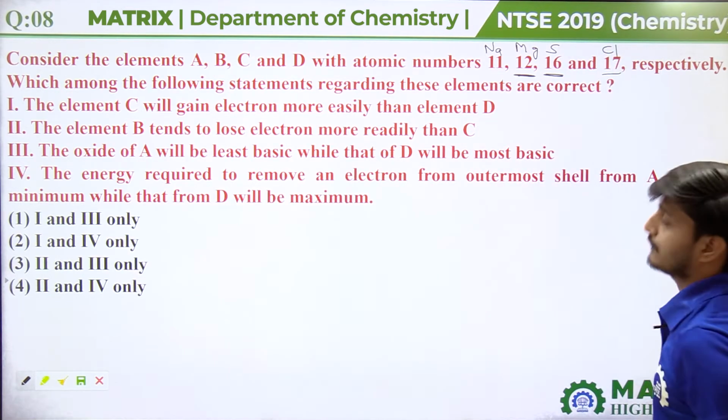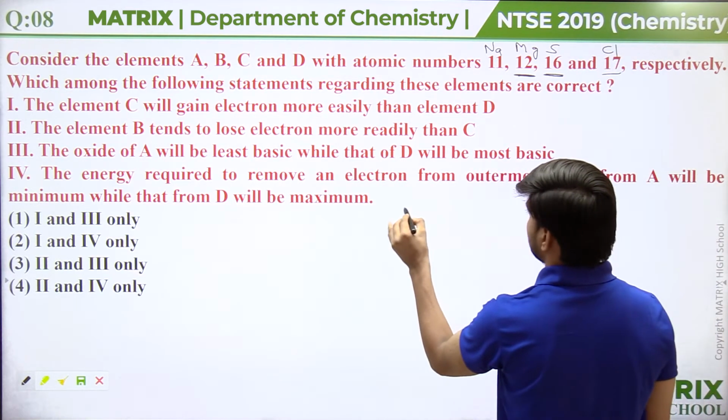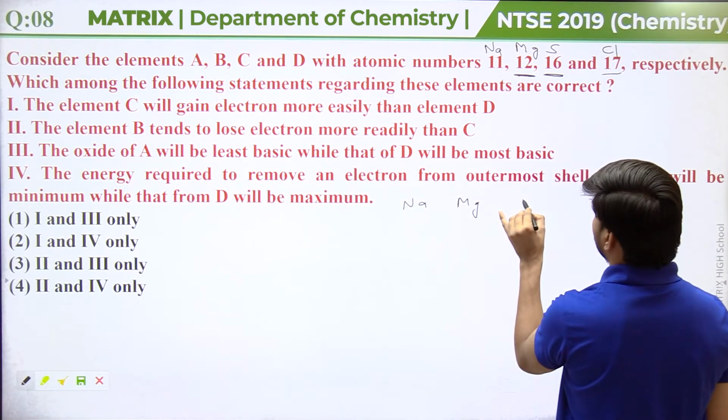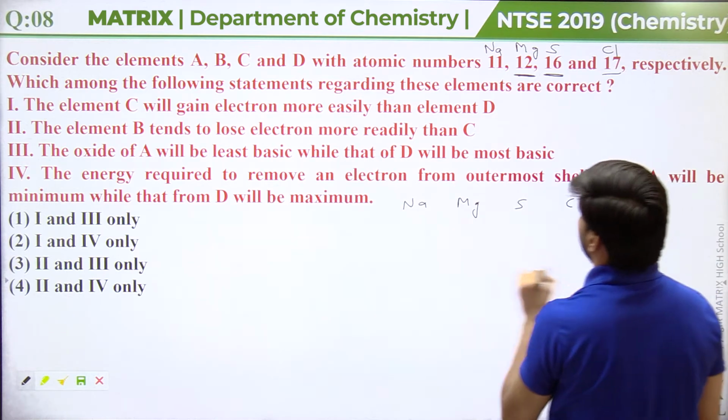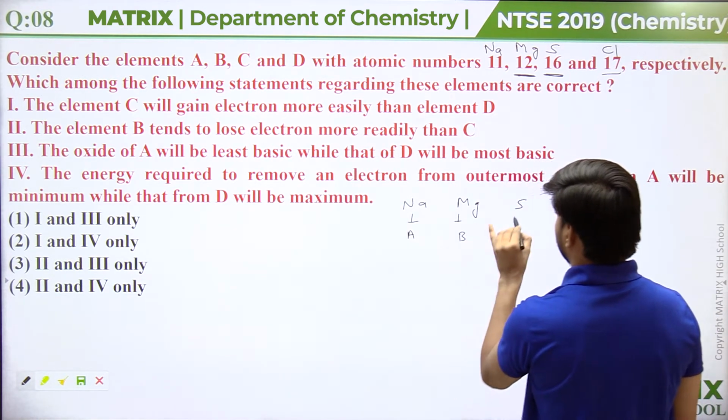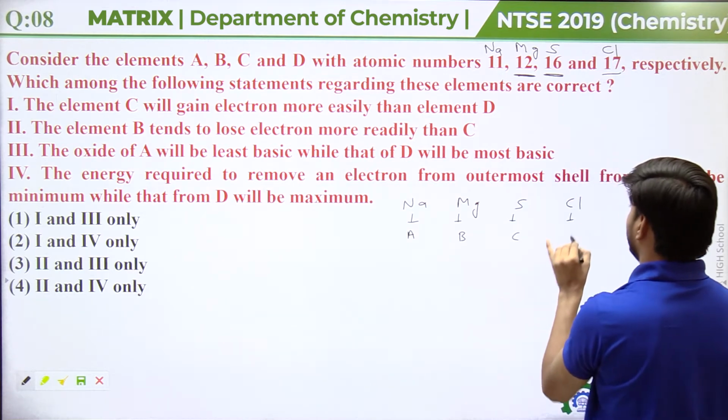So we have four elements: sodium, magnesium, sulfur and chlorine. This is A, B, C and D.